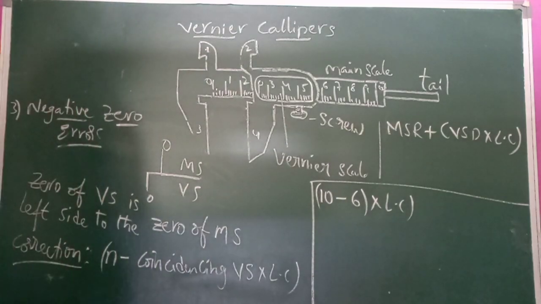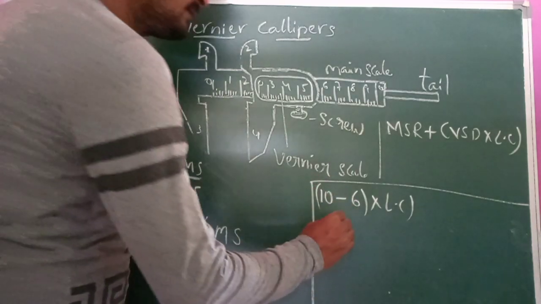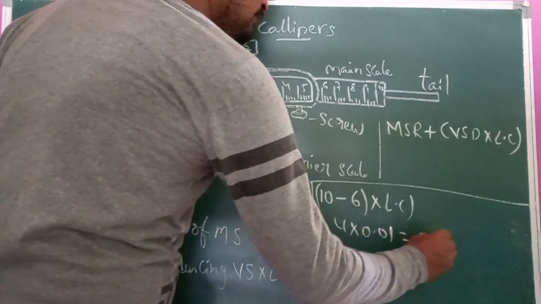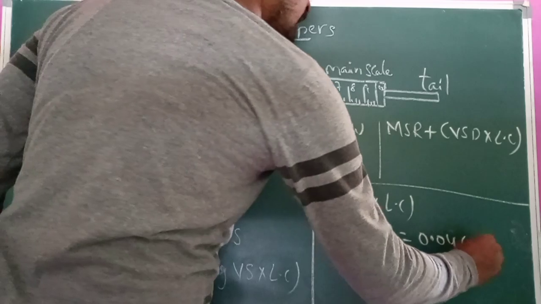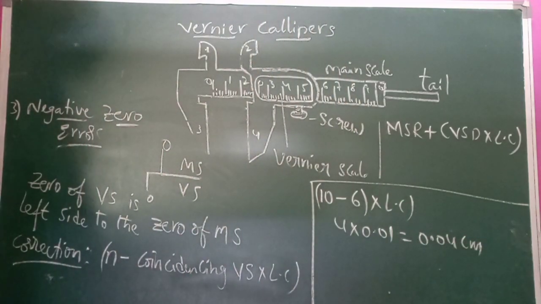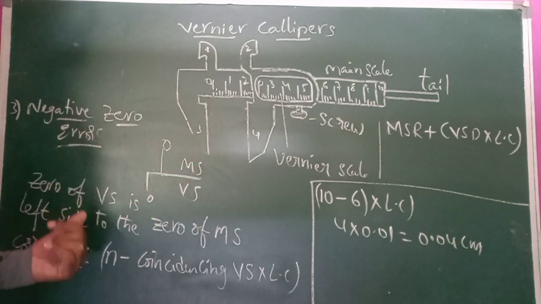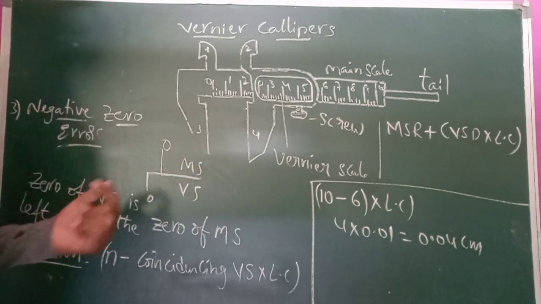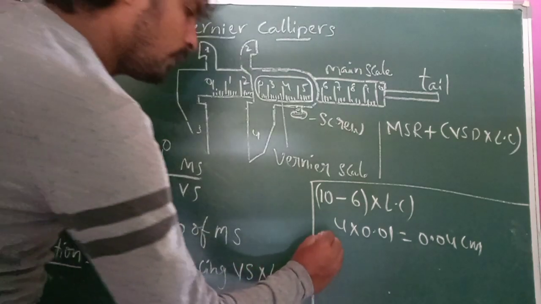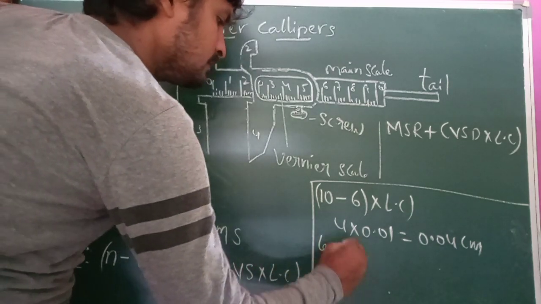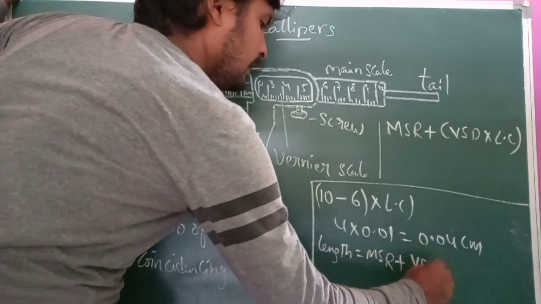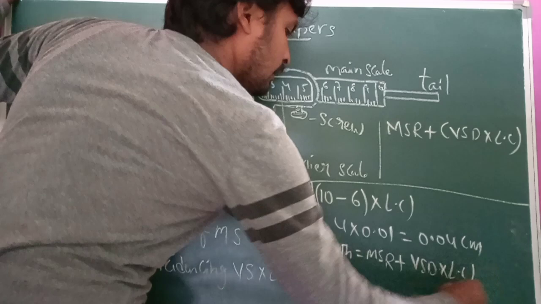So 10 minus 6 is 4, into the least count 0.01, that means 0.04 centimeters. Since it is negative zero error, we have to add this error to the original formula. Length is equal to MSR plus VSD into LC.